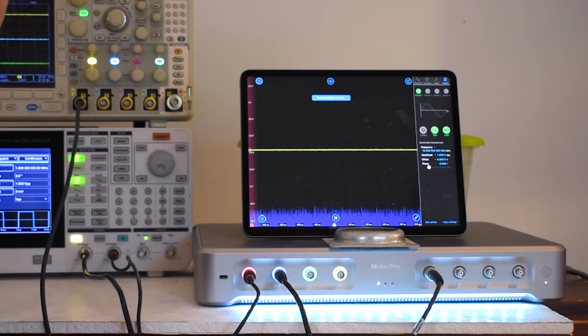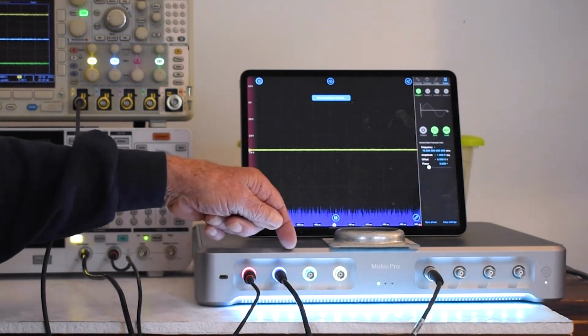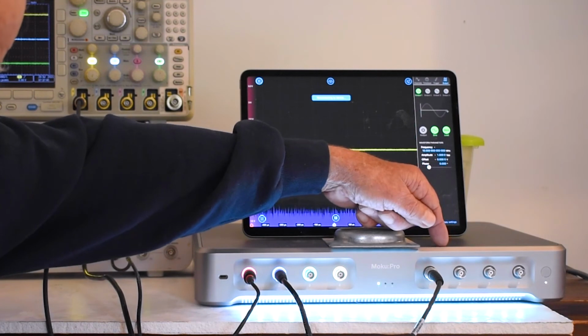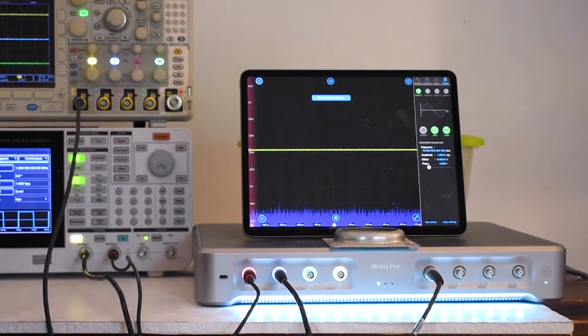The Moku Pro has 4 inputs on the left and 4 outputs on the right. The 4 analog inputs are capable of up to 600 megahertz, 5 gigasamples per second.